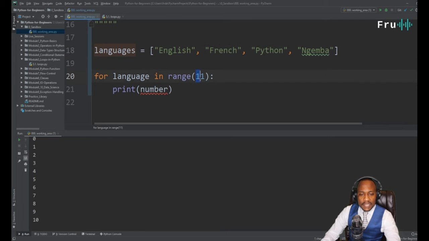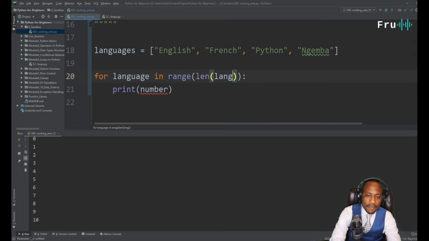Now, instead of specifying the number here, what we can do is use a function to simply get the number of items in this list. So how many items are in here? Of course, we can count that to 4, and we can specify 4 in here. But if I don't know what the number of items in here is, I can get that number by simply taking length of languages.